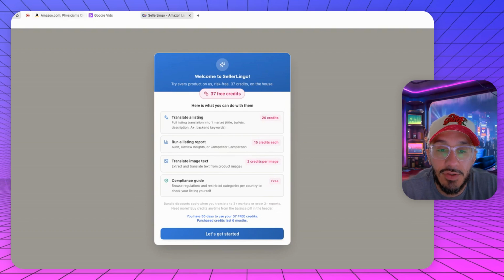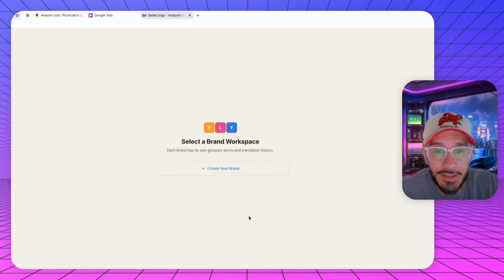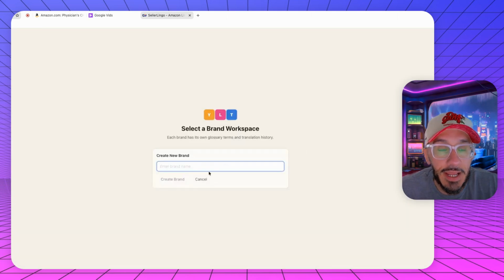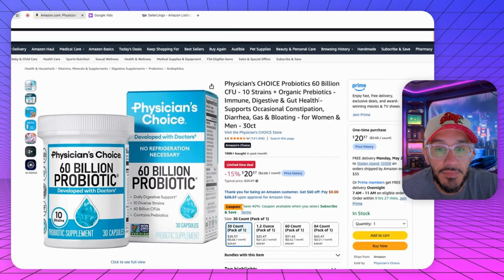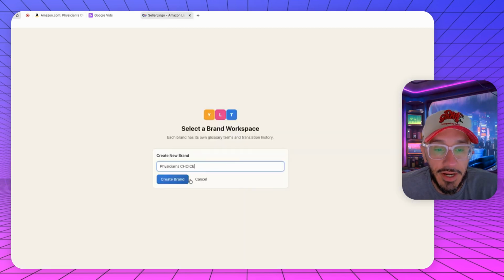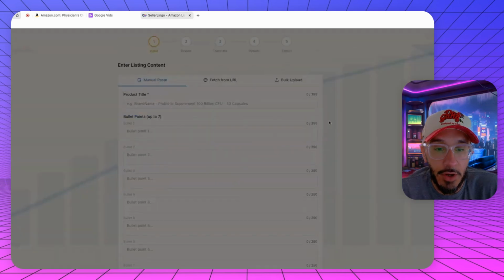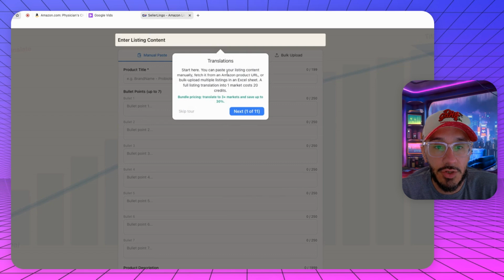So when you log in, you see that we have translate a listing, run a listing report, translate image text. That's kind of interesting, and a compliance guide. Oh, that's free. Okay, so let's get started. We go over here to create a brand, and we're going to do this on Physician's Choice. By the way, why is choice capitalized over here? So I'm going to add Physician's Choice, create a brand. Okay, cool.